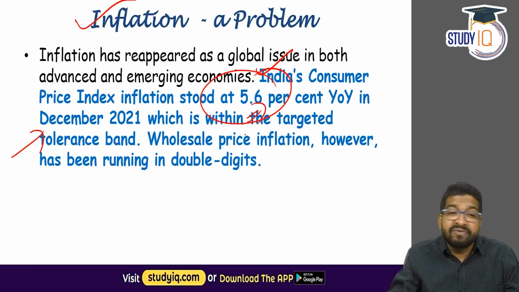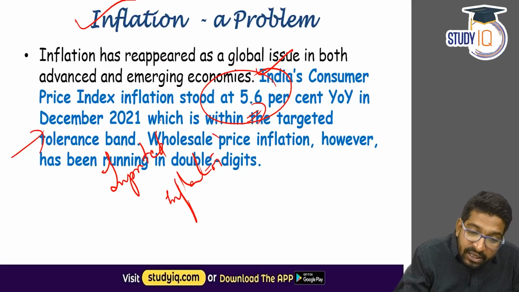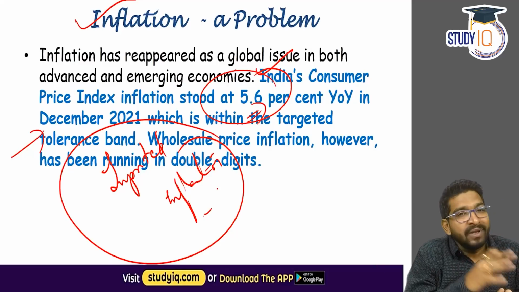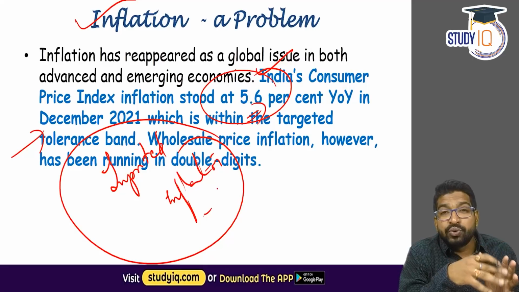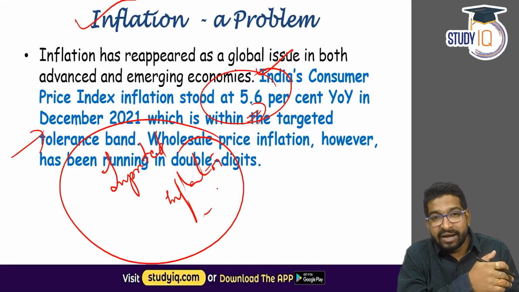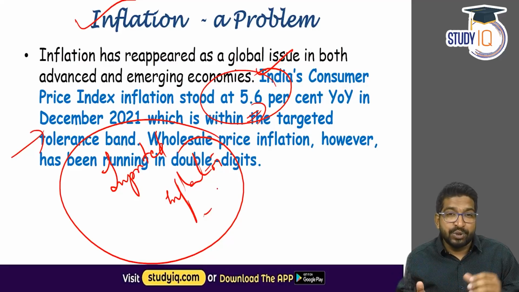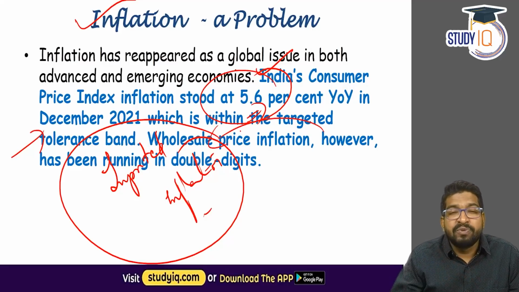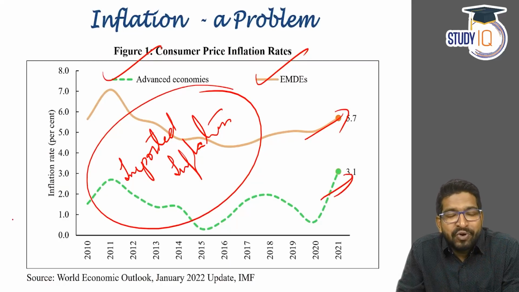And the economic survey warns India of something called imported inflation. That means inflation that is imported from the developed countries to India. A classic example is the United States Federal Reserve looking to raise its rates, and when that is done, we can see it creates problems in India also. So some sort of imported inflation may happen in India this year, as has been warned by the economic survey. So that was a discussion about the overview of the Indian economy.